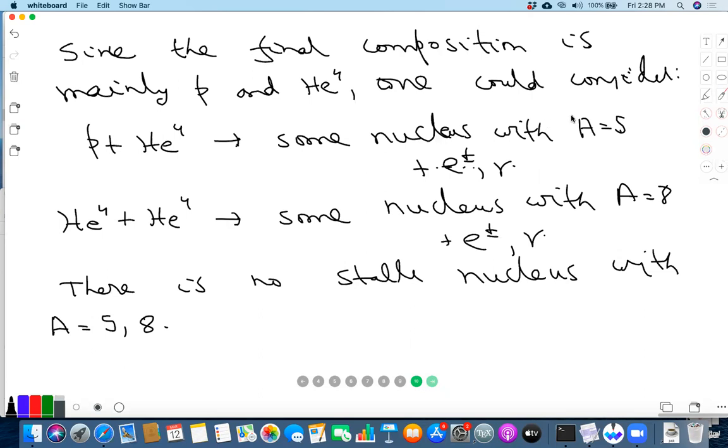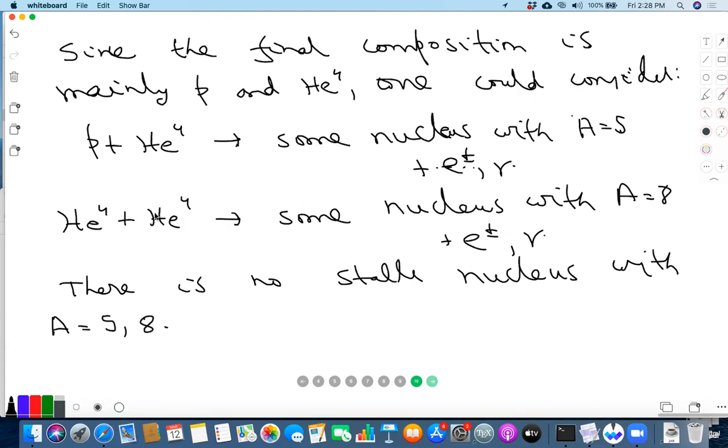And that's what happens, because energetically this will have more energy than the sum of the masses of these two, simply because helium 4 has a very large binding energy. The same argument is true here. The reason that there is no stable nucleus of A equal to 8 is because it just splits up into 2 helium 4s because these have large binding energy. So these processes don't occur.